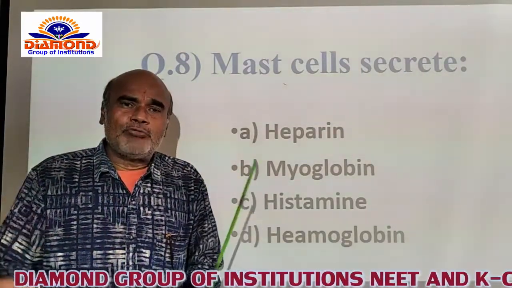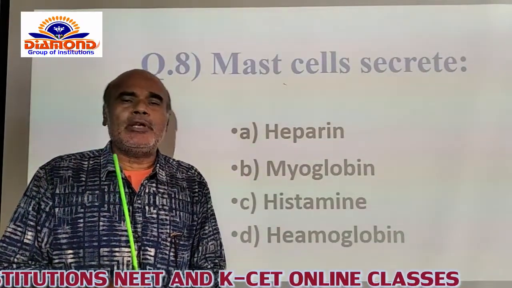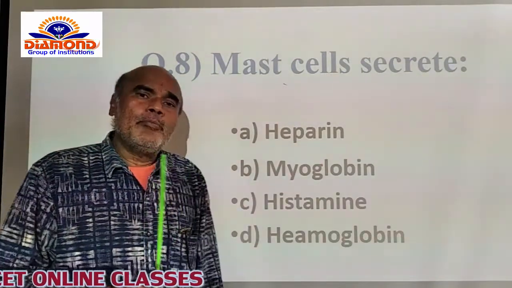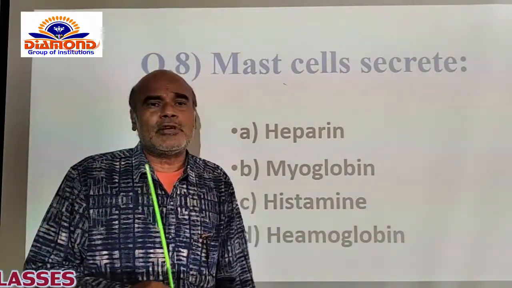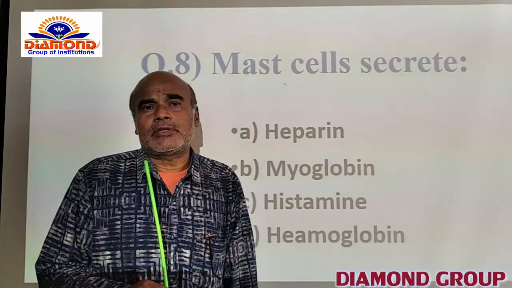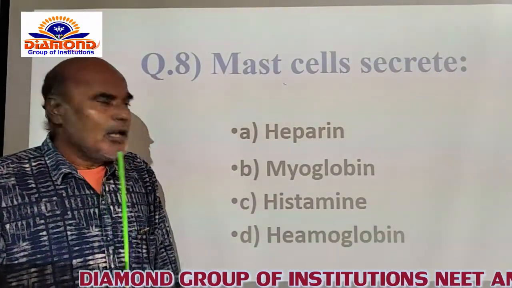If the blood clots while it is circulating to each and every part of the human body within the blood vessels, that will lead to an embolus, and that will lead to death of the person also. That's why heparin does not permit the clotting of the blood. So the mast cells are helpful to secrete heparin, along with the liver itself.